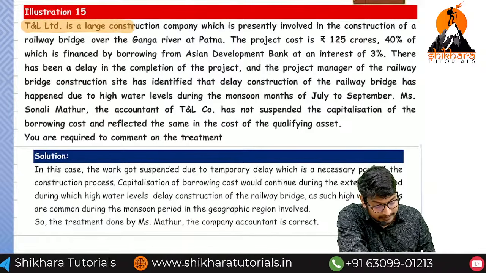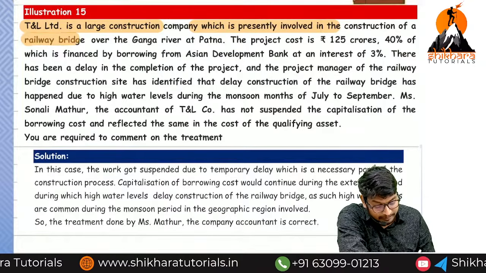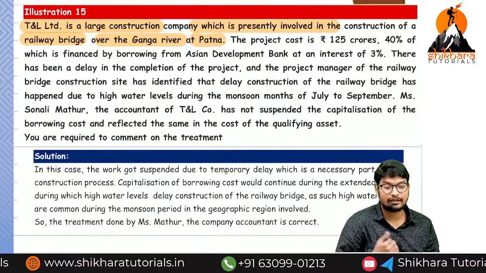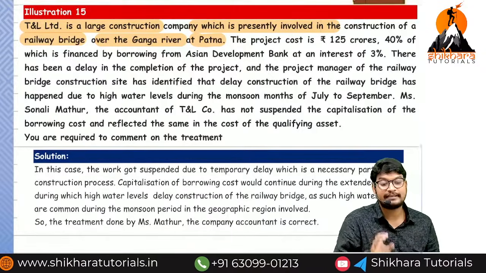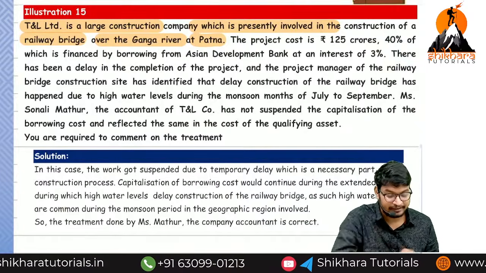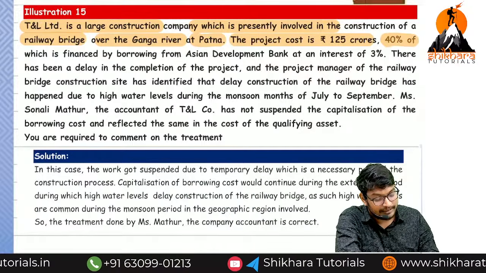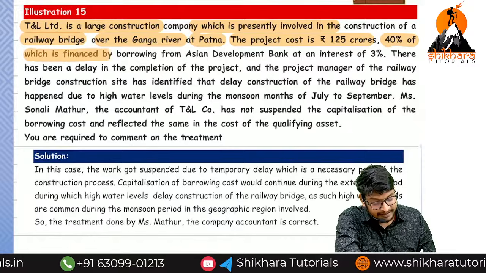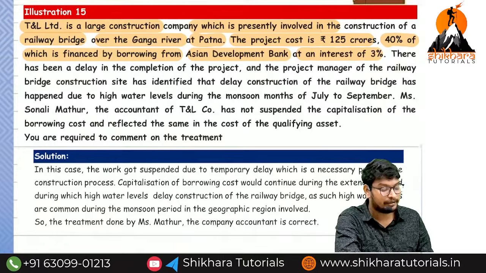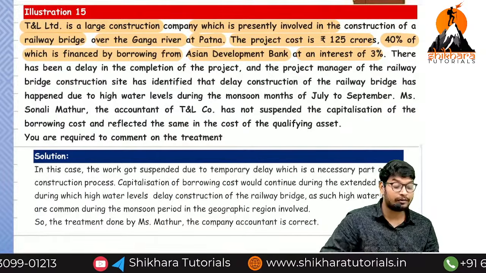T&L Limited is a large construction company which is presently involved in the construction of railway bridges over the Ganga River at Patna. So T&L Limited is going to construct what? Bridges. That is a qualifying asset, because it takes a substantial period of time to get ready. The project cost is 125 crores, and 40% of which was financed by borrowing from Asian Development Bank at an interest rate of 3%. What is the amount of borrowed loan? 125 into 40%.